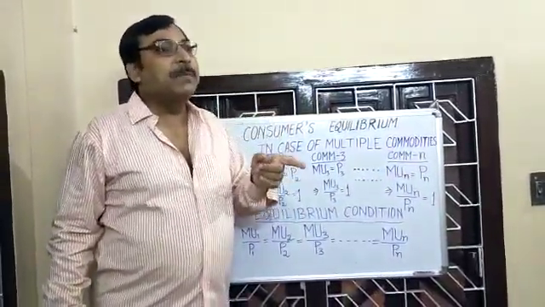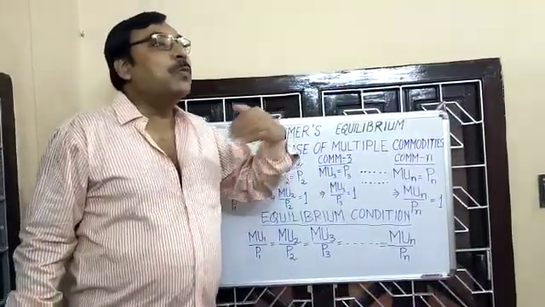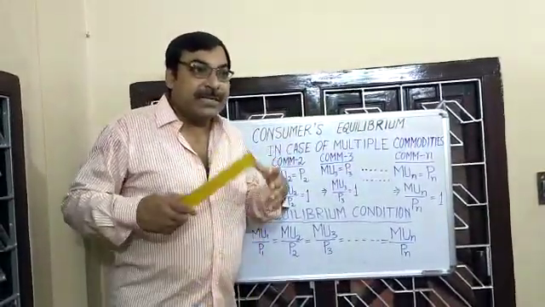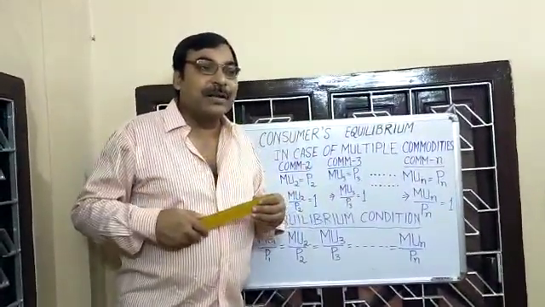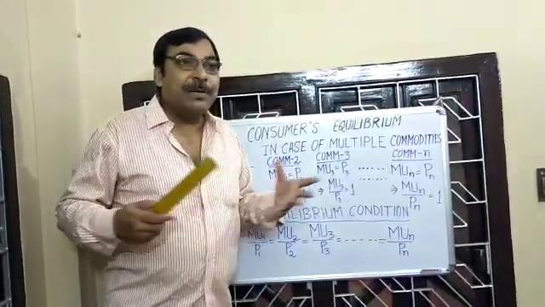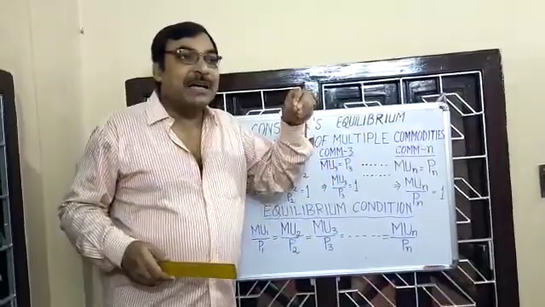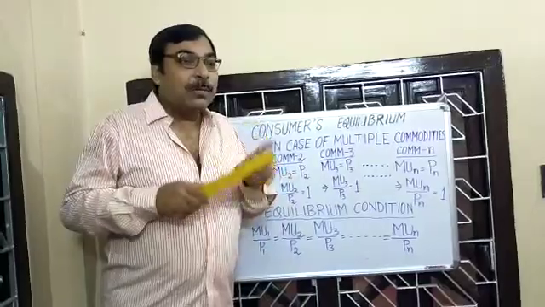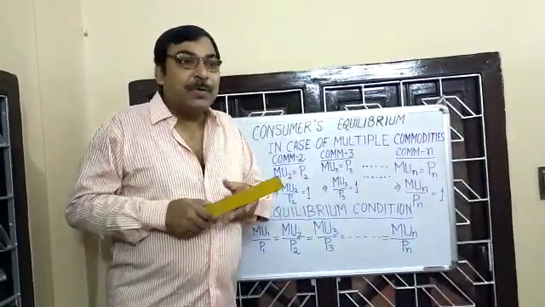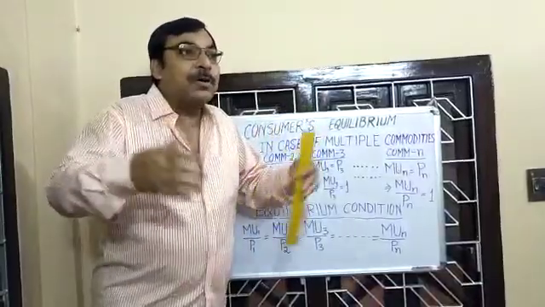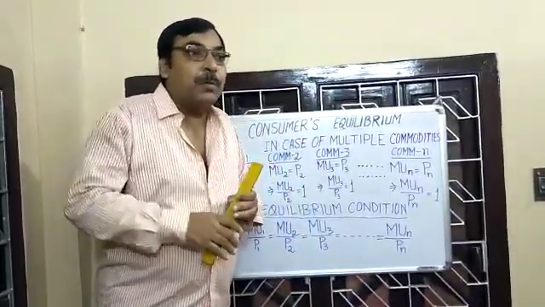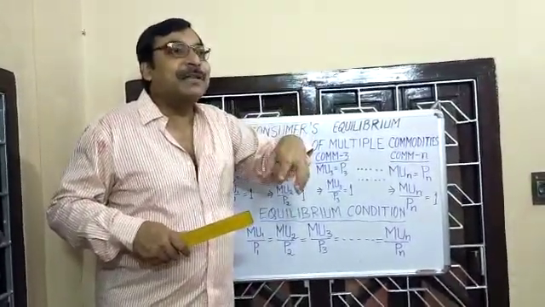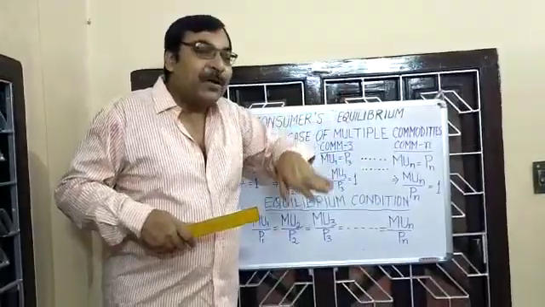So if MU1 by P1 is greater, the consumer will consume more of commodity 1 because he is getting more satisfaction from it. Now when he is consuming more and more units of commodity 1, according to the law of diminishing marginal utility, marginal utility from commodity 1 will decline. Because of more and more consumption, marginal utility will start to decline. So MU1 by P1 will start to decline.